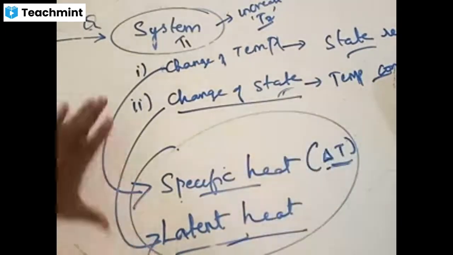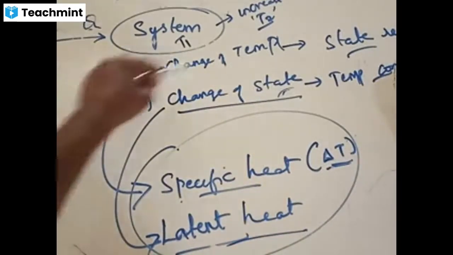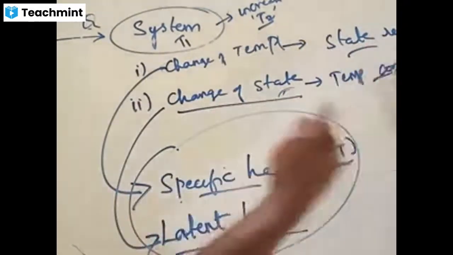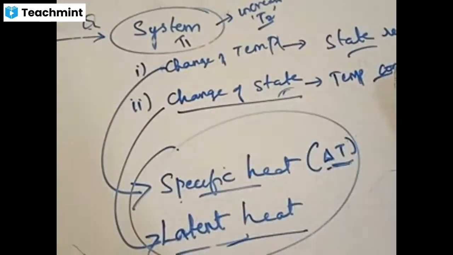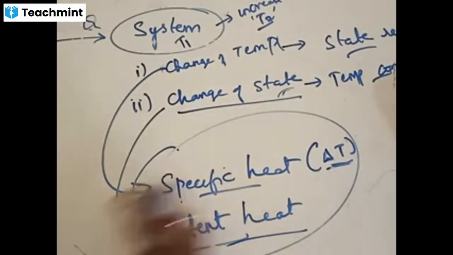First of all, are these points clear or not? Is it clear what is specific heat and what is latent heat? Is the change of temperature, change of state clear? Is it clear that the state remains constant? I'll now take an example to understand this more thoroughly. If the basic outline is clear, I'll go ahead with the example. Basic understanding is clear, right?